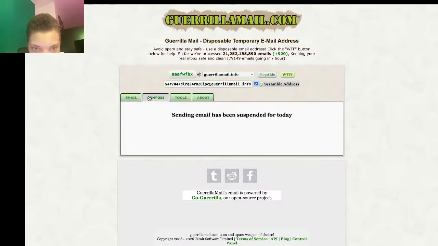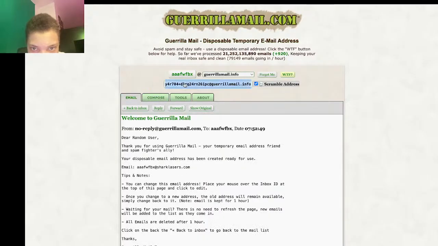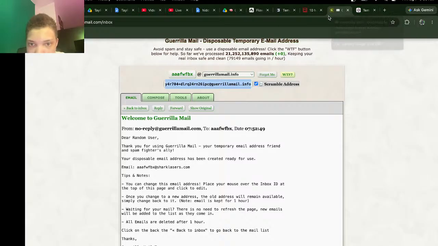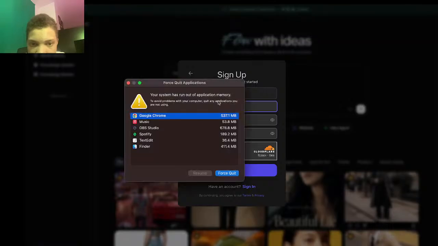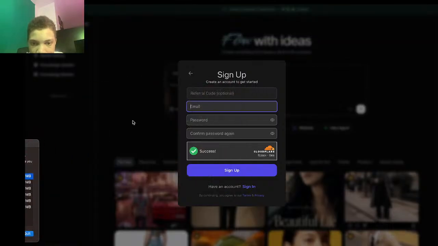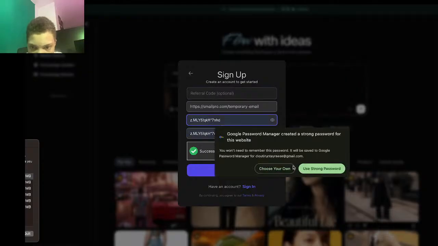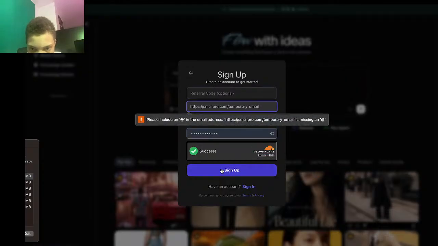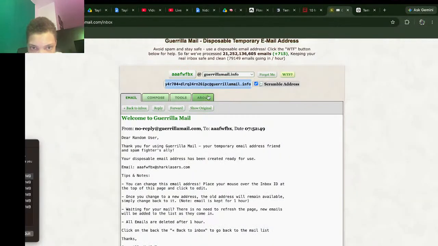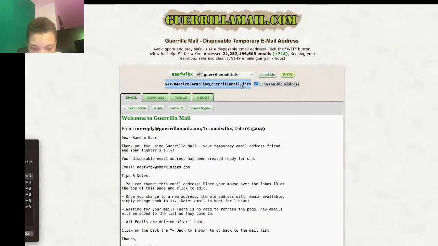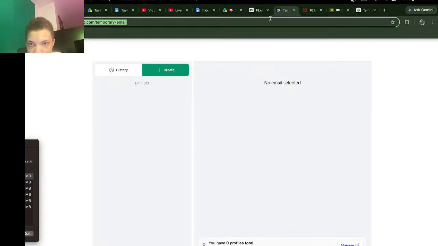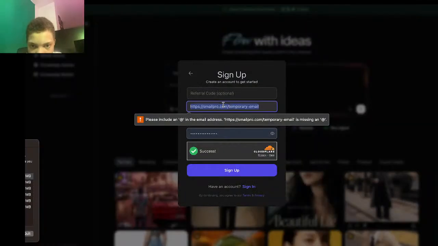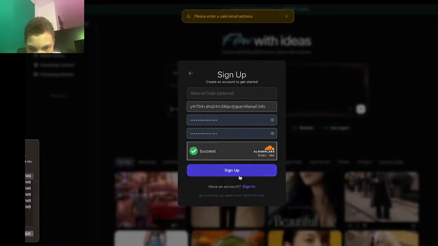All right, so we just want to copy this right here, and go to the site. We can paste it. I'm going to use this password, and we're going to sign up. Let's hit create, Command C, Control V if you're on PC. Paste it here, sign up.